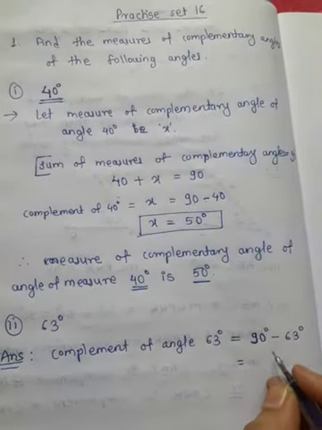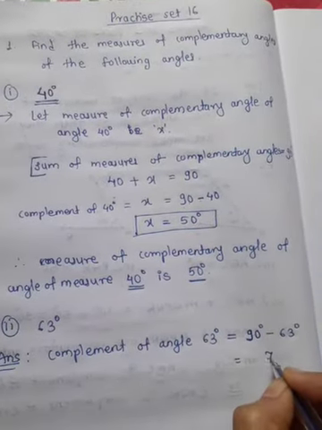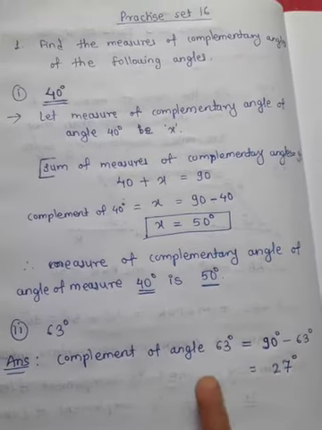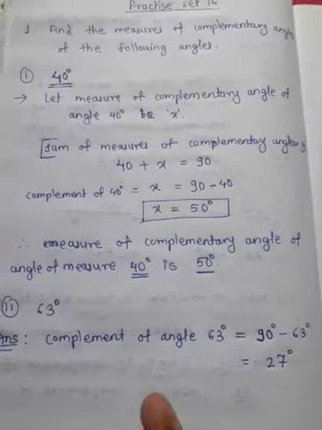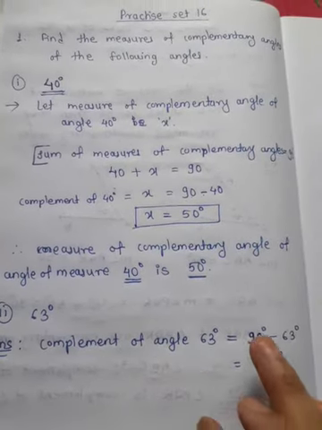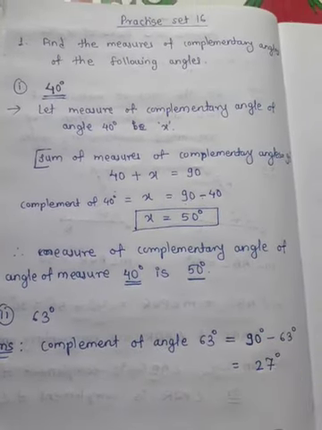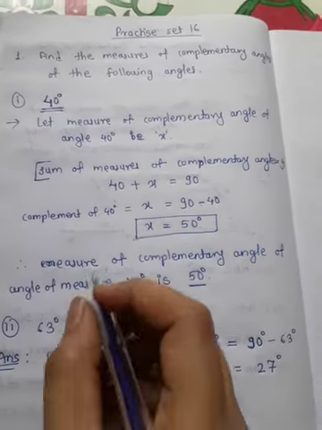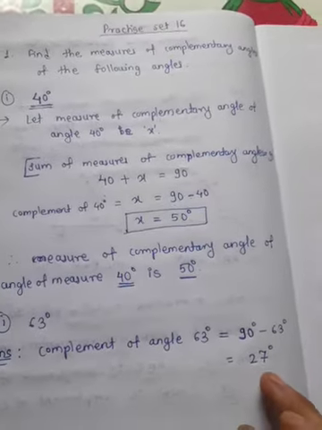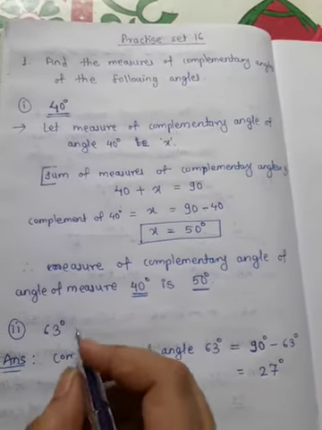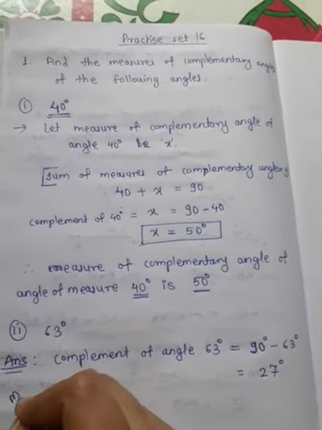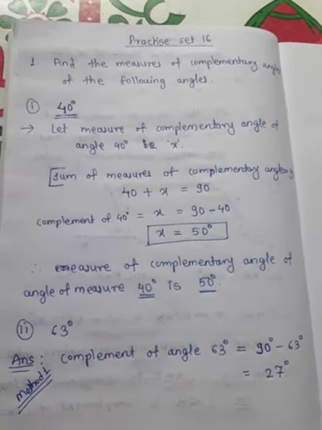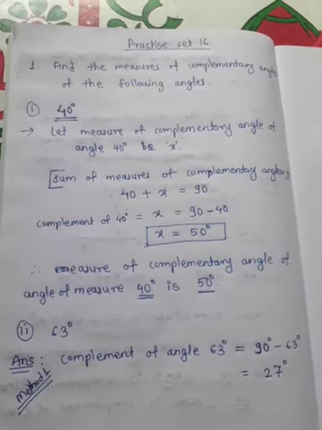Now subtract it, we get 27 degrees. So we can easily find the complement of any angle, just subtract it from 90 degrees. See, this is the first method, which is very easy. You can find it in this way also.